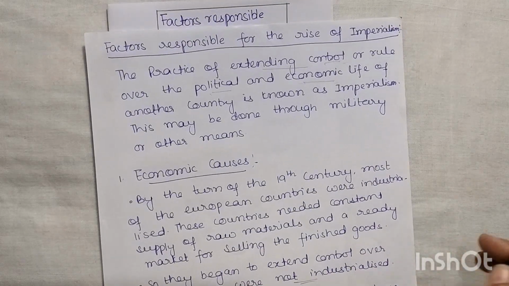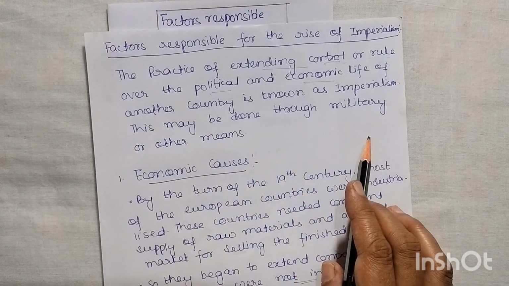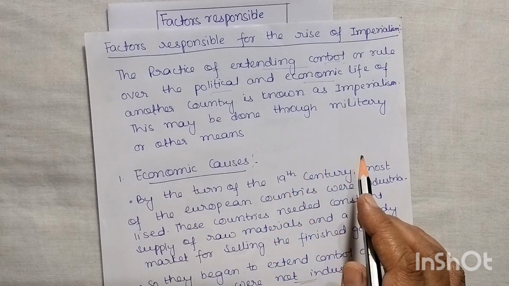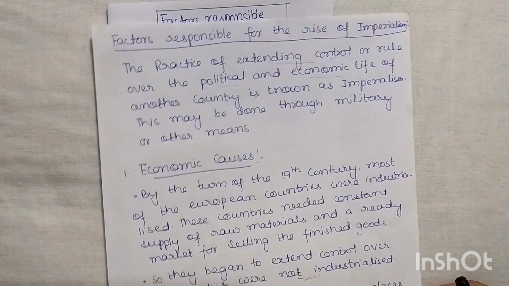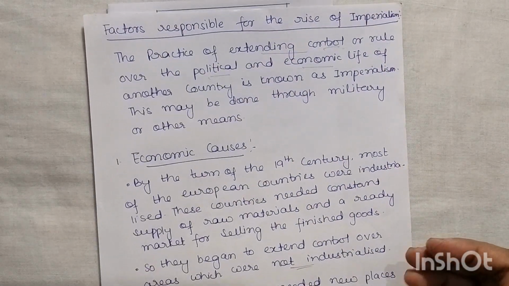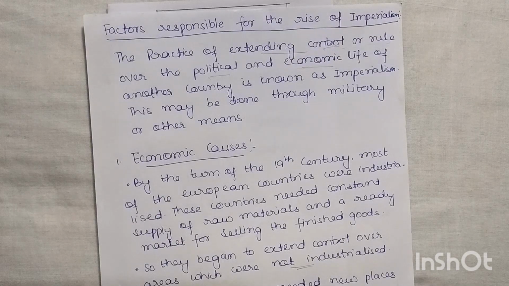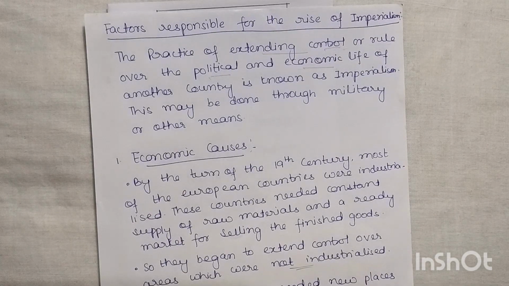And this may be done through military or other means. Now, how could it be done? It could be done by military, by fighting, or by other means, by talking, or in terms of business or trade, right? So this practice is known as imperialism.